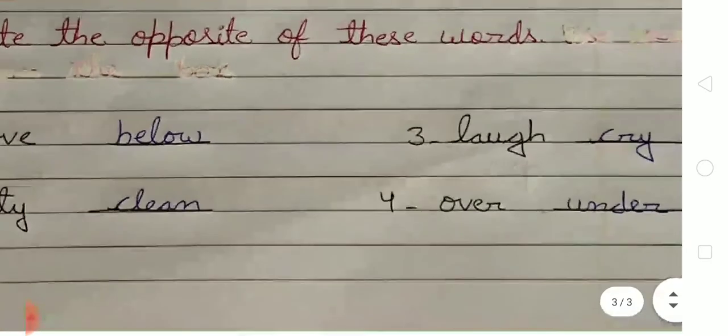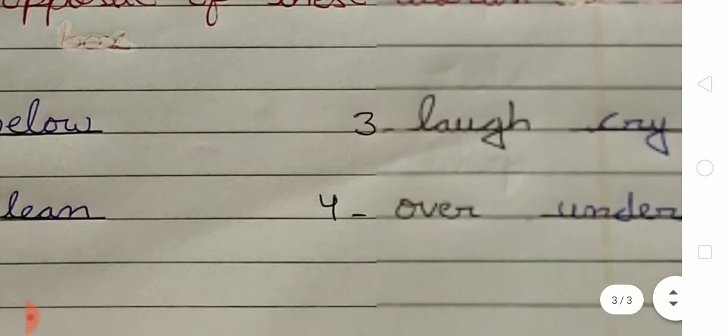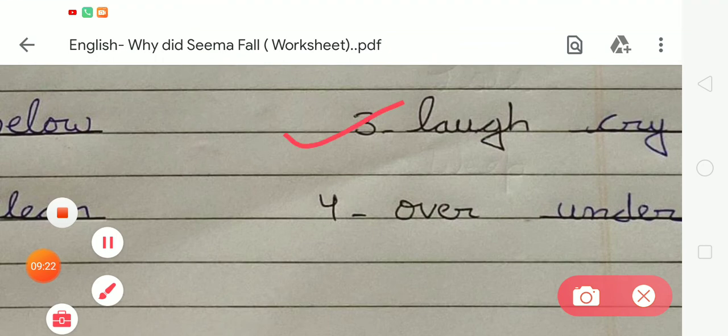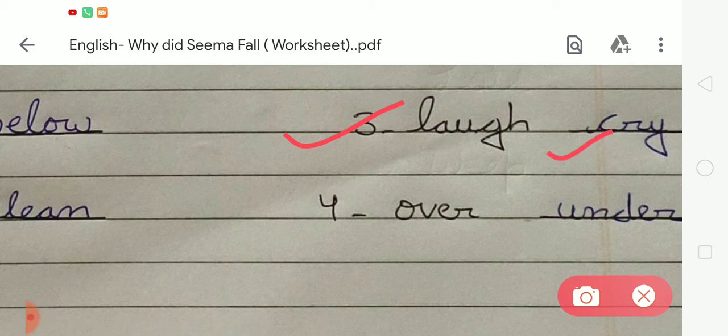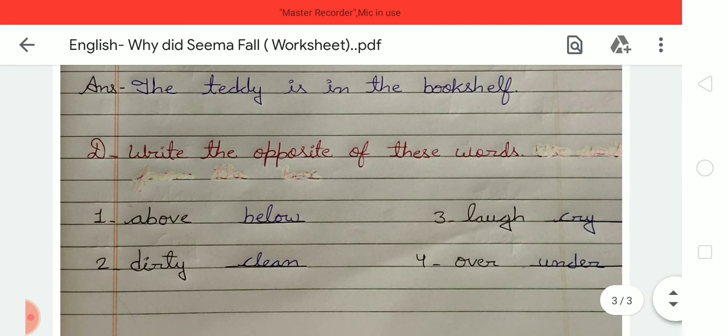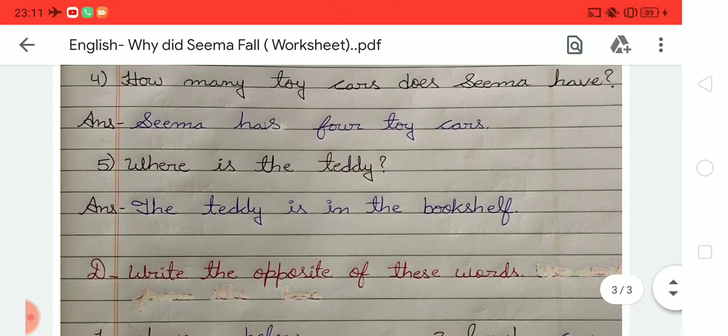Okay, students. So now number 3. In number 3, there is the word laugh. L-A-U-G-H, laugh. So students, what is the opposite of laugh? The opposite of laugh is cry. C-R-Y, cry. Okay. And number 4 is over. What is the opposite of over? The opposite of over is under. U-N-D-E-R, under. Okay, students, I hope you all understood how to write these exercises and word meanings in your notebook with good handwriting.